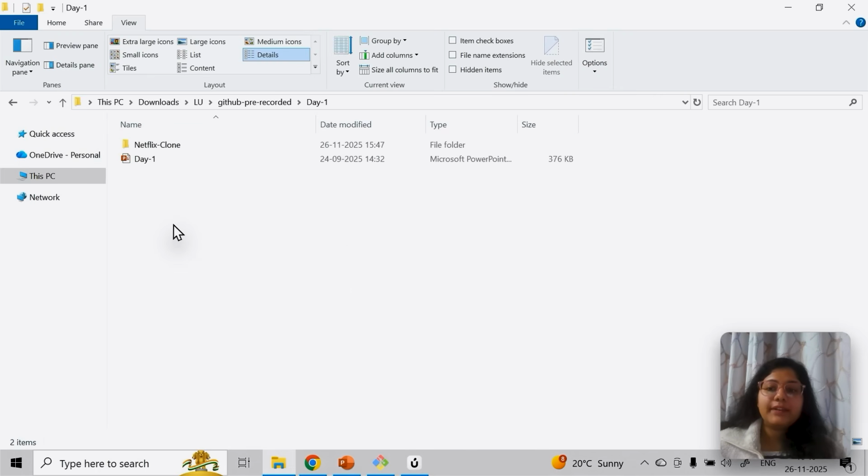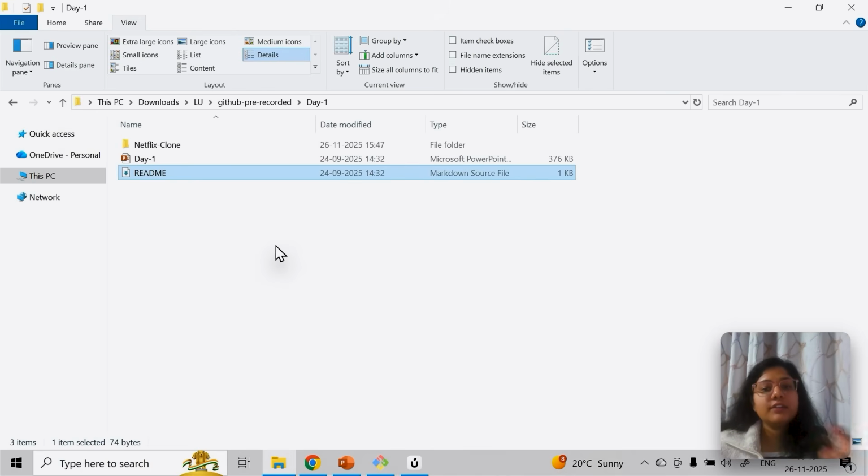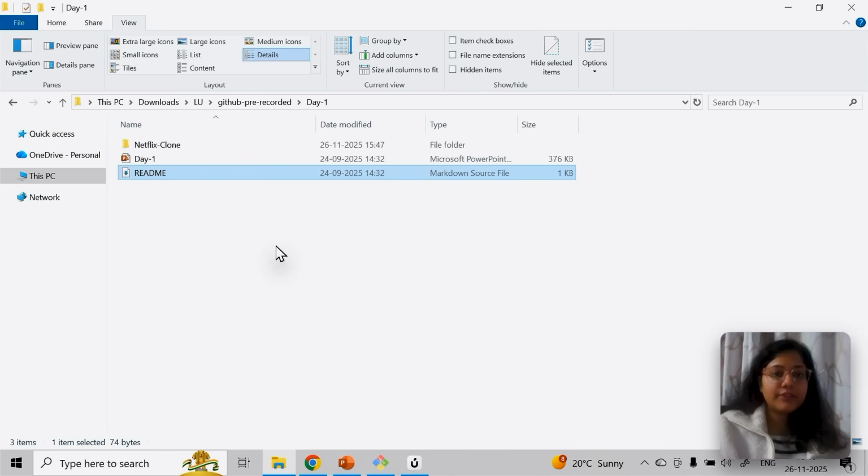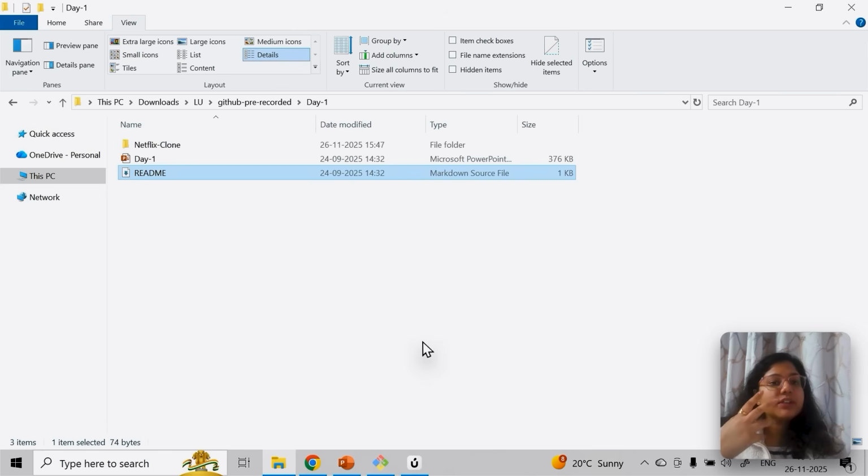Okay, so what I did in my laptop locally, I had one file. I will just copy it from there. So here you can see this README file is here. You can double click on it. It's basically a .md file. A .md file is one of these, like you have .pptx, document, right? Just like that, you have another file over here, which is going to be your .md file, which we generally use in GitHub.